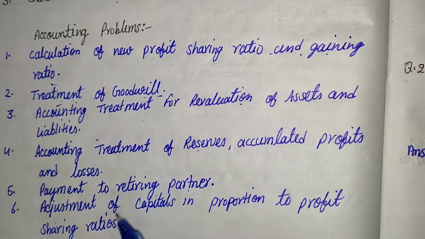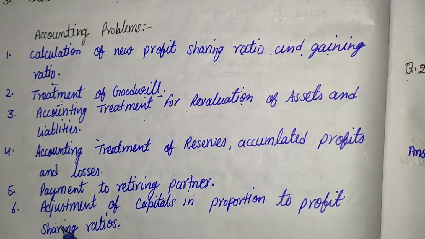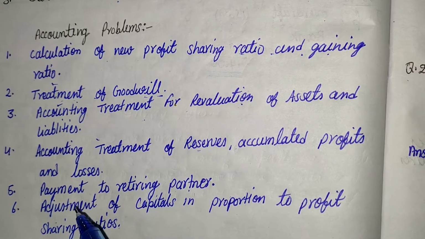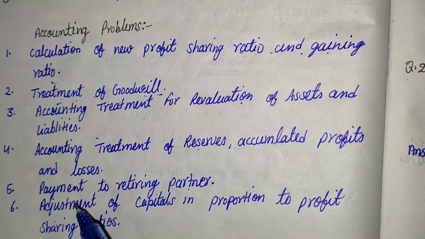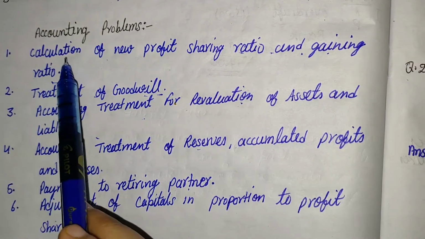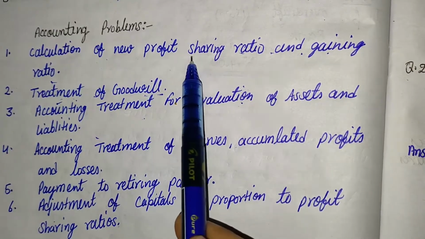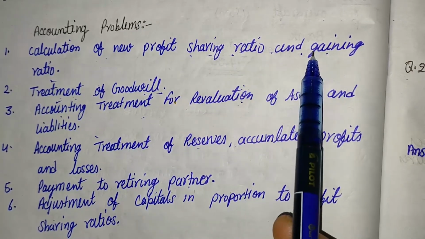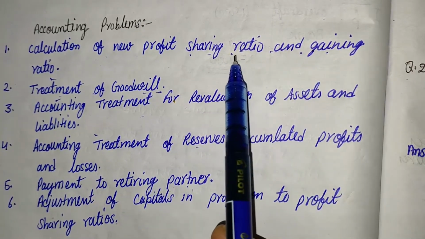The whole sixth part is related only to retirement, not to death. Death is a separate part. So today we are going to first of all discuss new profit sharing ratio and gaining ratio with the help of questions.